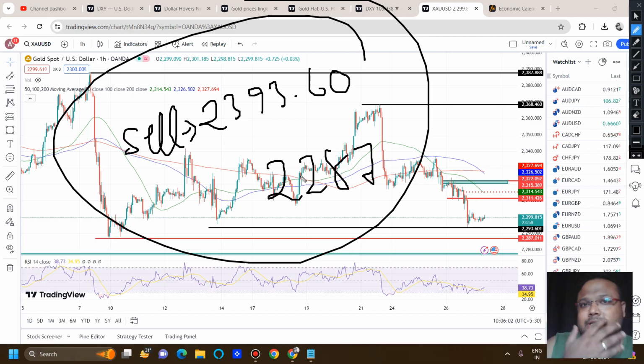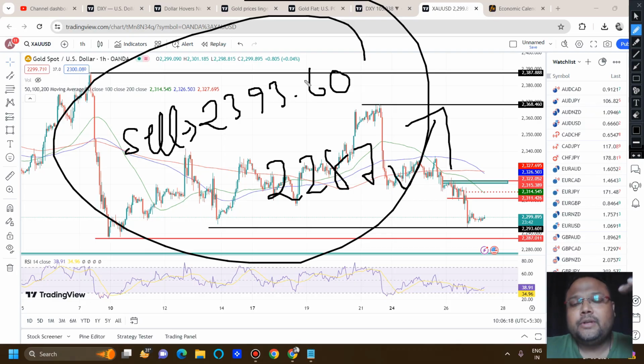But before the US session, 40 pips is decent enough. And before the US session, there is a possibility that the market may also bounce from 2287. The role of volume is very, very important here. So at 2393, we can look for a sell.